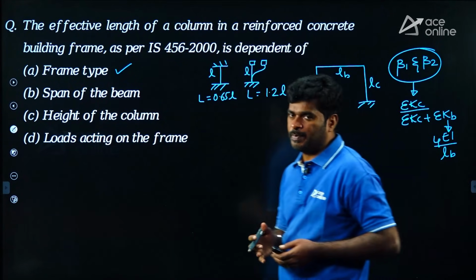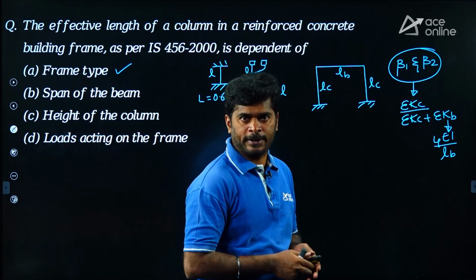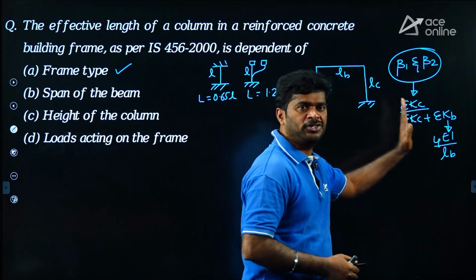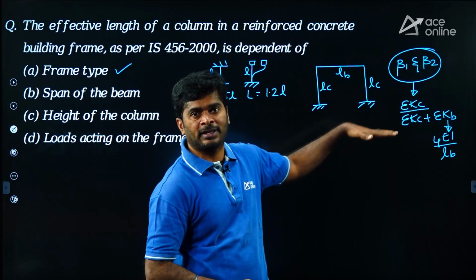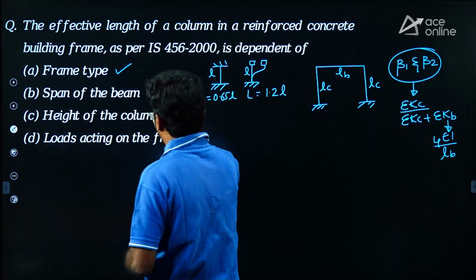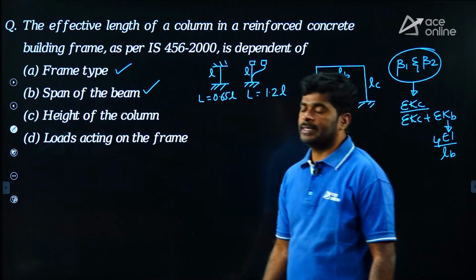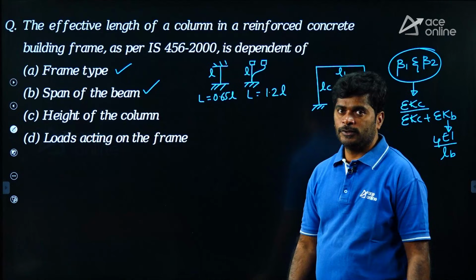For small span, stiffness different. For long span, stiffness different. So as the span of beam changes, then definitely effective length of column will change. Now effective length of column depends on span of the beam. B also correct. Coming to the next, C, height of the column.